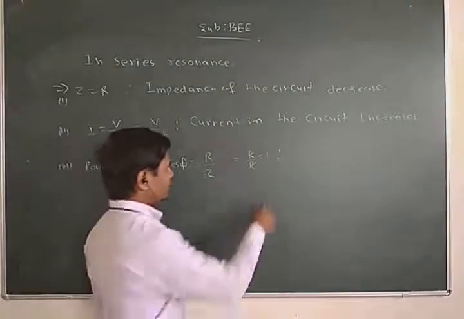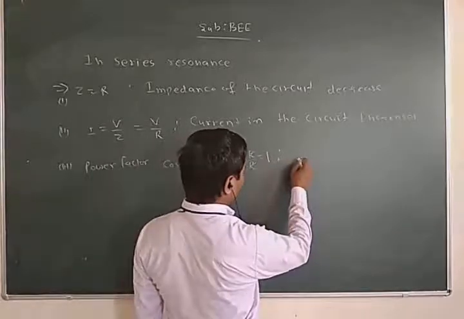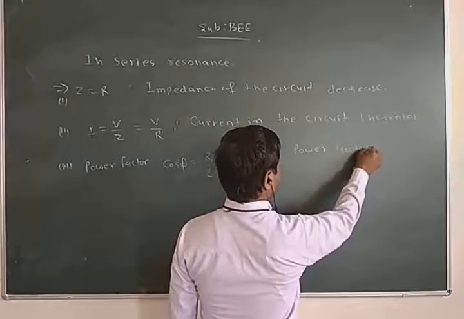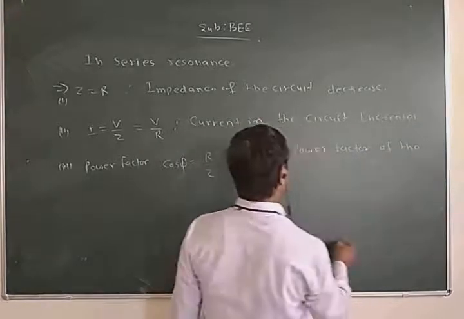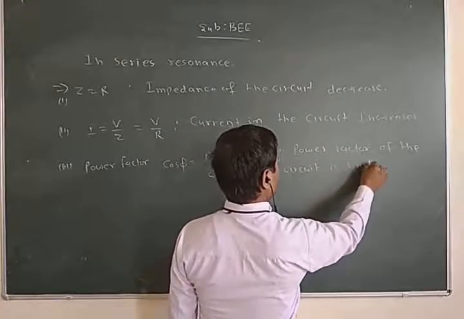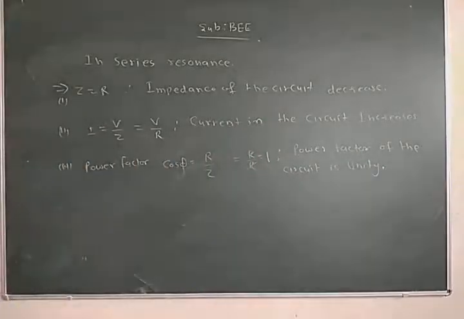So we can say that at resonance, the power factor of the circuit is unity. So these are the states of a series RLC circuit. In resonance, the impedance of the circuit decreases, the current in the circuit increases, and the power factor of the circuit becomes unity in series resonance conditions.